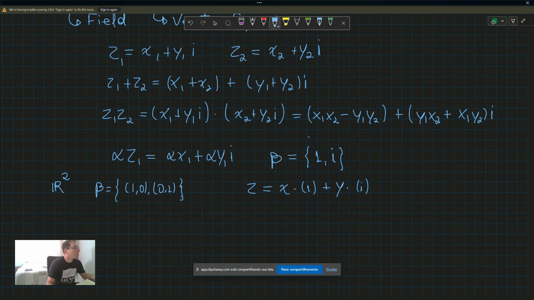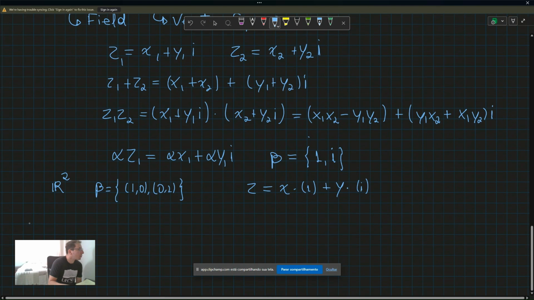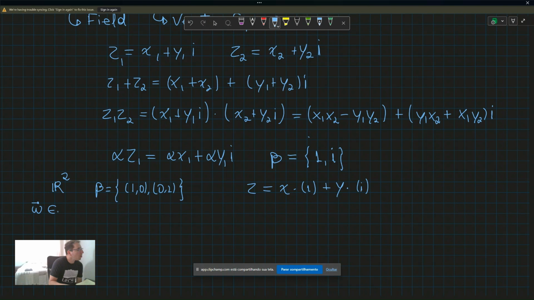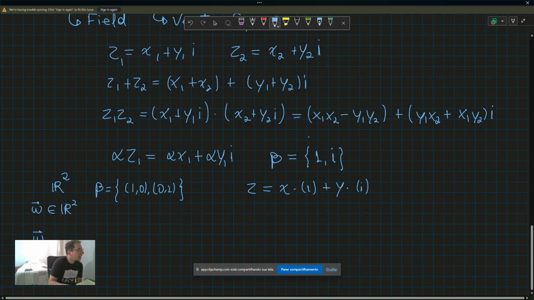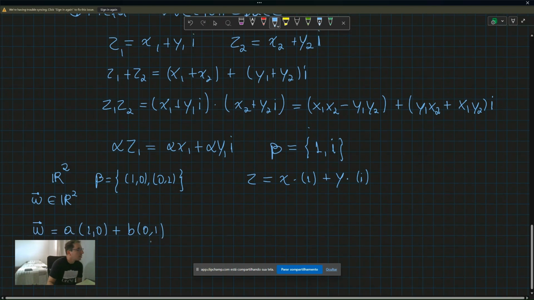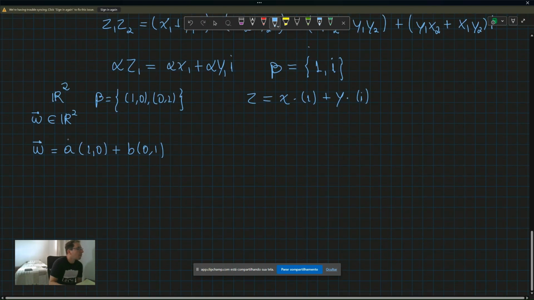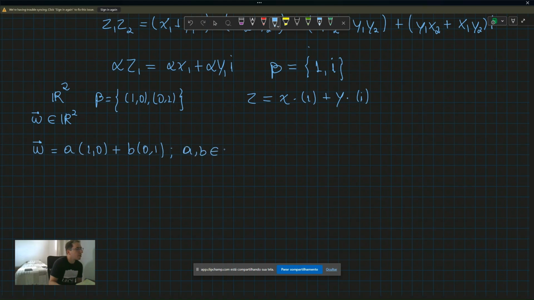So we can define any vector, if we think of a vector omega from R2, described as a linear combination of these basis vectors over here, with these two constants a and b being real numbers, being scalars.